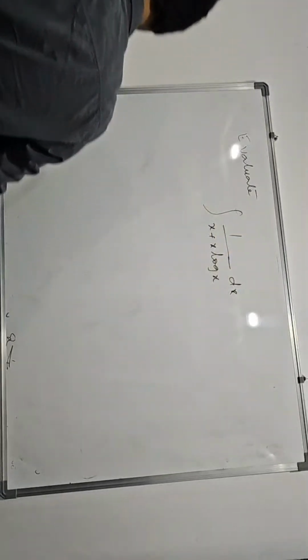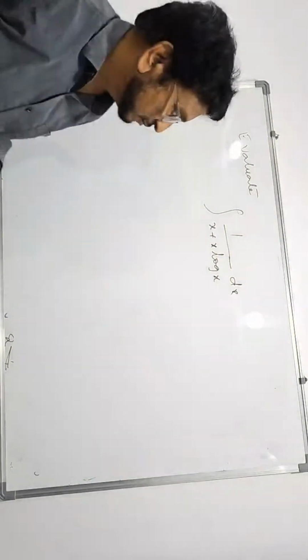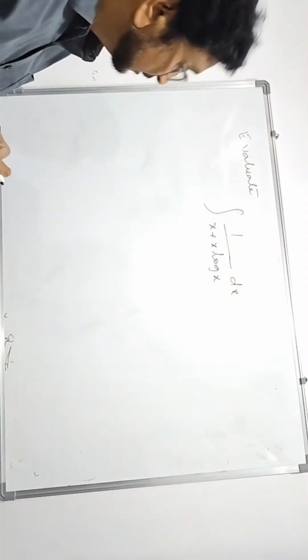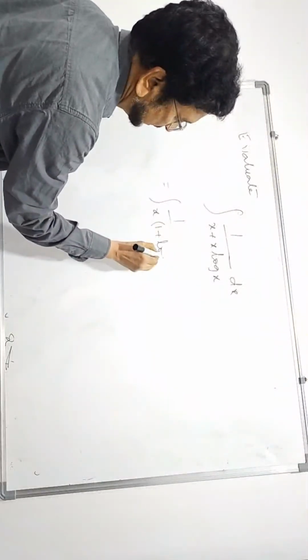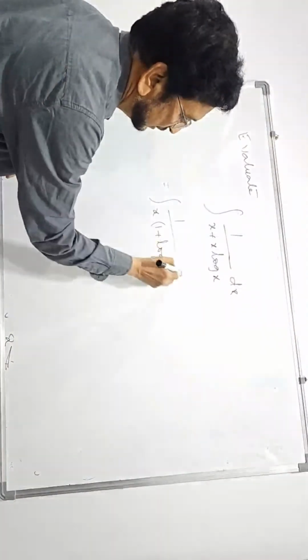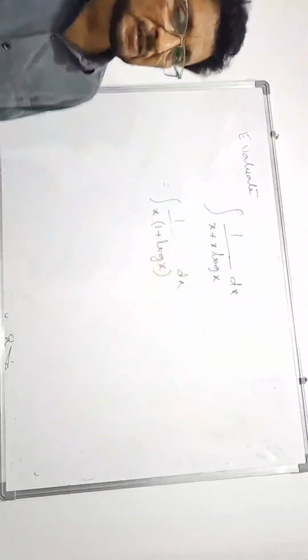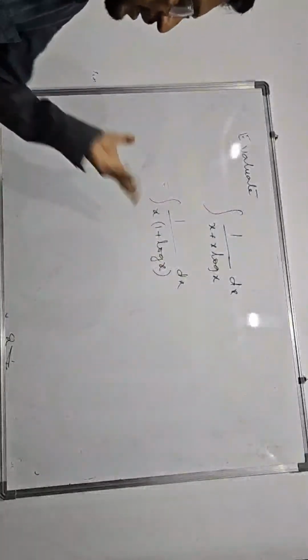This value we have to find using integration. Simply you take x common: 1 by x into 1 plus log x, dx.